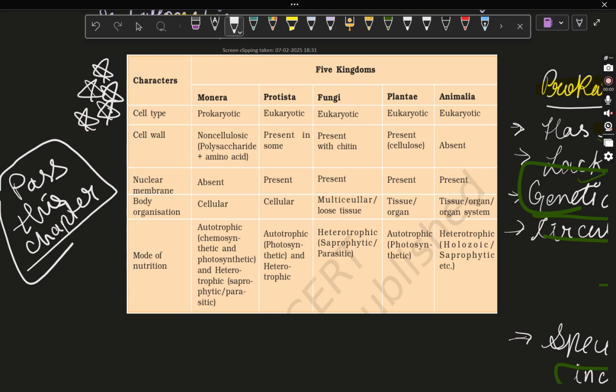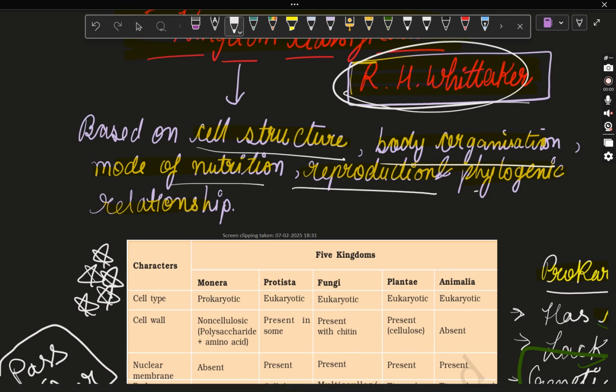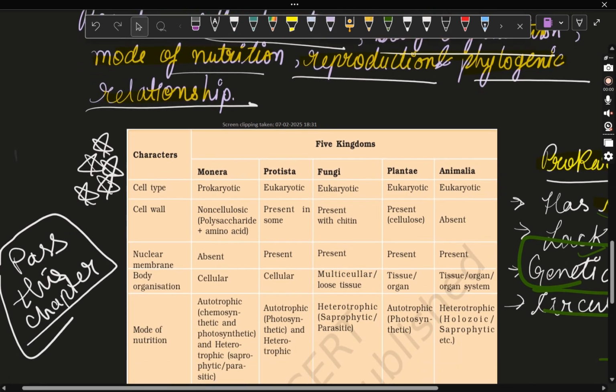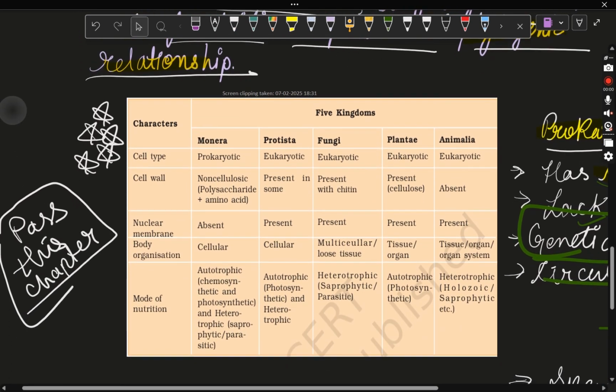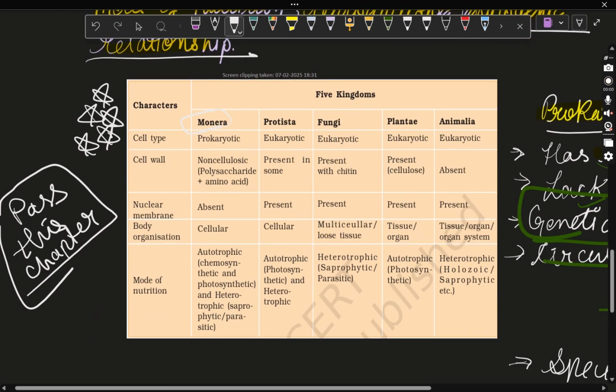So coming to the point. We read that Whittaker did the classification based on cell structure, body organization, nutrition, reproduction, and phylogenetic relationship. So how he did that, we will see. So first of all, first kingdom, that is monera. Okay, let me use some other color.